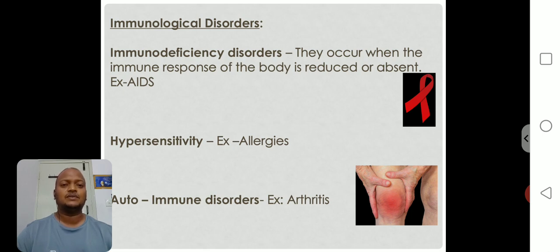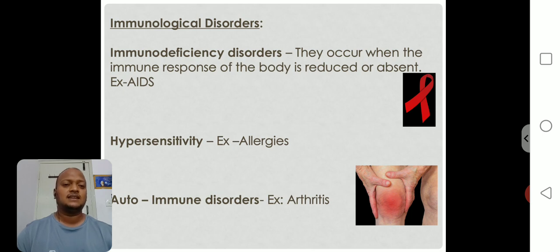We discussed acquired immunity. What is acquired immunity? After birth, whatever immunity a person gets is called acquired immunity. Acquired immunodeficiency syndrome: deficiency means decrease. It is caused by the HIV virus. In 10th class you already read about AIDS and HIV. So it is a type of immunodeficiency disorder.